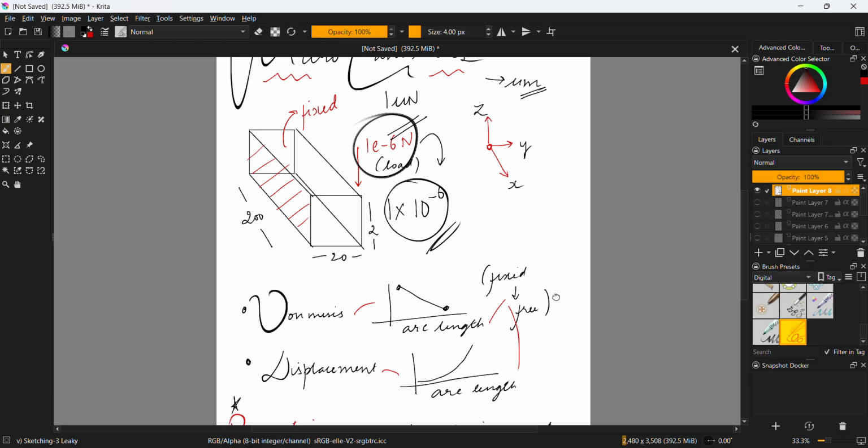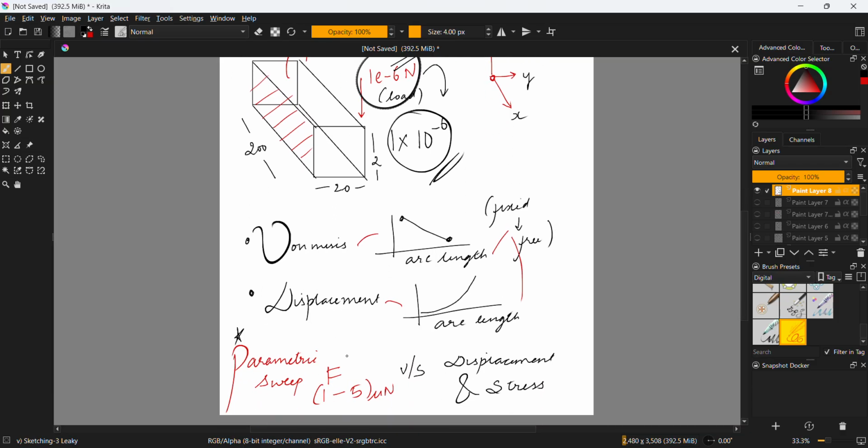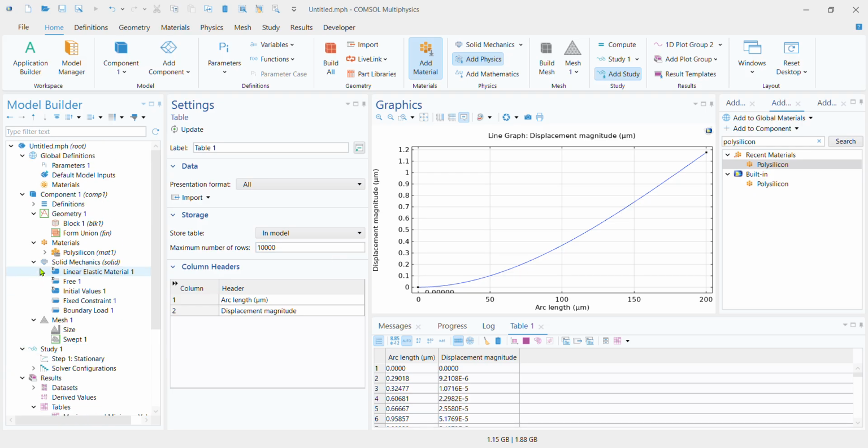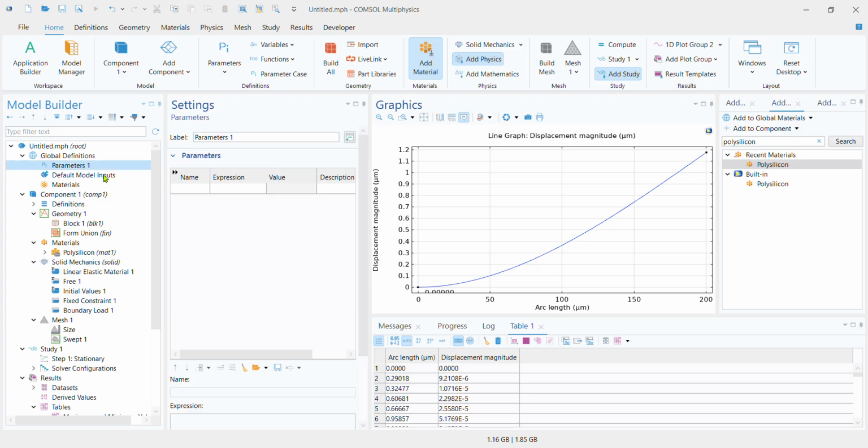What we're going to do in addition to everything we have already done is try and do a parametric sweep, right? And we're going to do that for force. The way to do a parametric sweep is to go to global definitions, and under parameters, add a name for force. I'm going to call this F naught. We can give a default value for the force as 1, and I can write this in micronewtons, and that's going to give me 1 micronewton as the default value of the force.